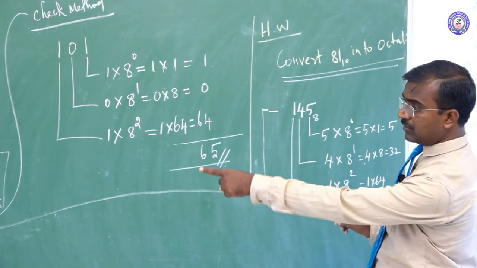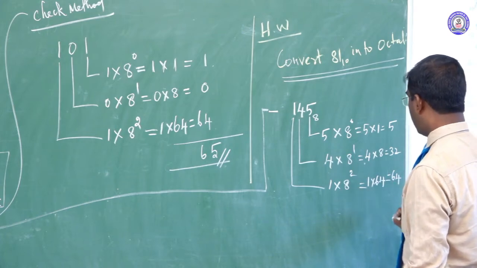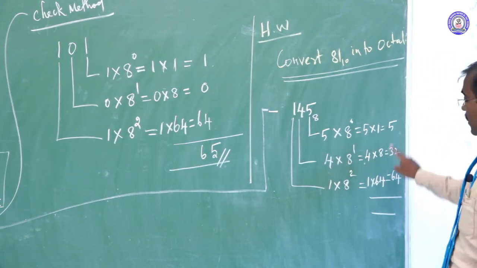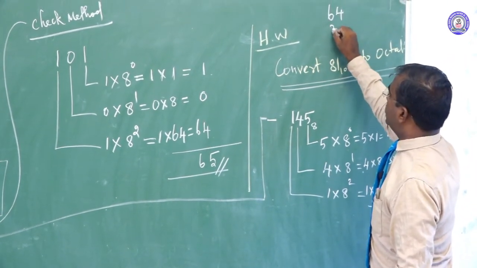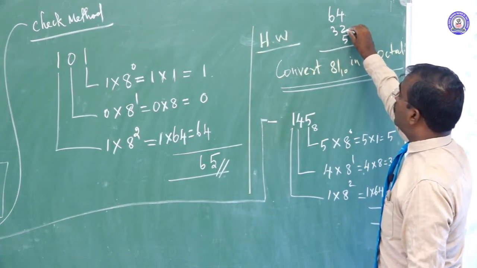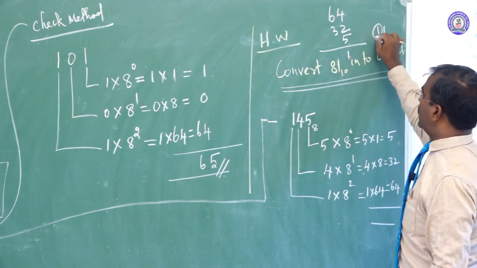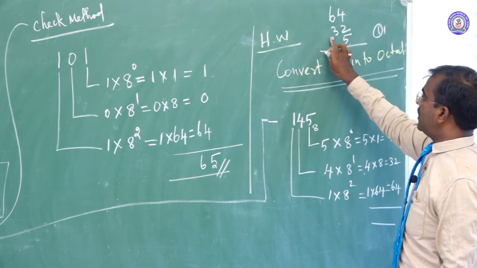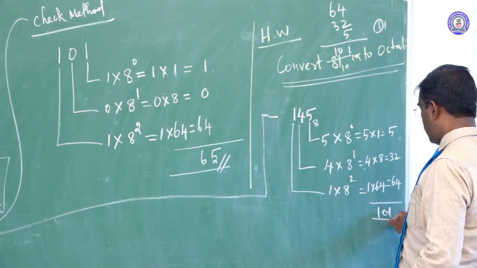Once you count 64 and then 32 and then 5: 4 plus 2 is 6, 6 plus 5 is 11, 1 will carry over. So, remaining is 1. Okay. So, 6 plus 3 is 9, plus 1 is 10, 101.